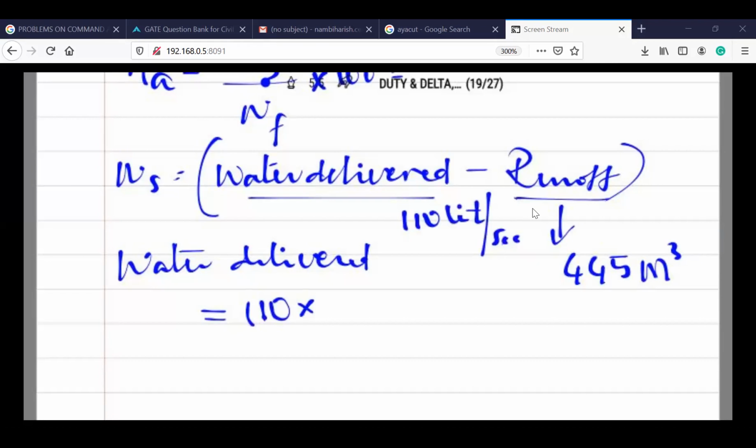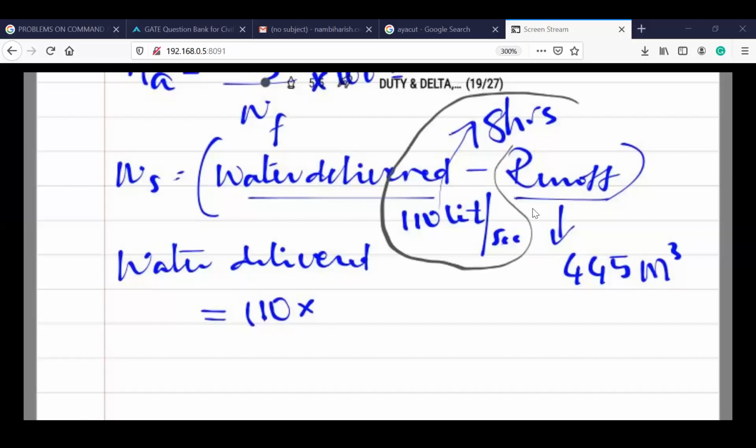But it has to be calculated in terms of volume. So 110 liters per second, for what duration? It is given for 8 hours. So you have to consider all these criteria to calculate the water delivered.